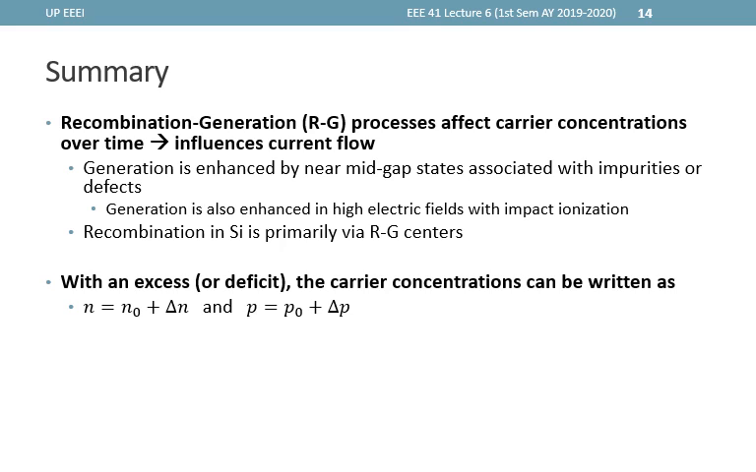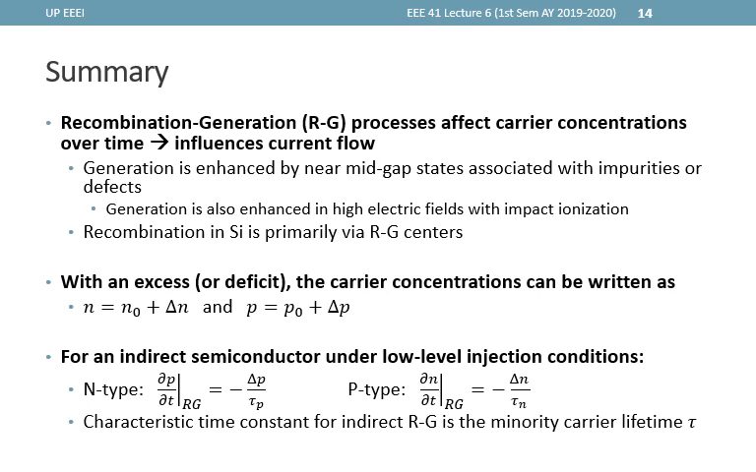With an excess or deficit of carriers, the carrier concentrations can be written as N is equal to N naught plus delta N and P is equal to P naught plus delta P, where N naught and P naught are the equilibrium carrier concentrations, and delta N and delta P are the excess carrier concentrations, which can be positive, negative, or zero. N, P, N naught, and P naught, on the other hand, cannot be negative.